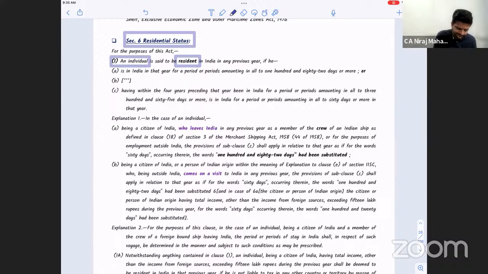Resident. And then there are again all the three things, 182 days, etc. Or remember how much? 365 days in the last 4 years, or 60 days in the current year. Remember that, we have all covered this.